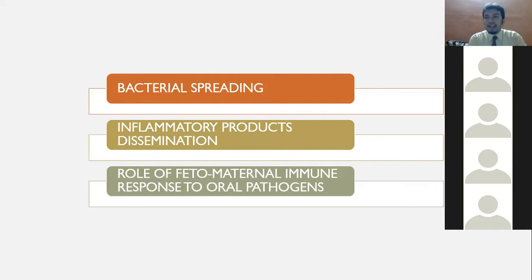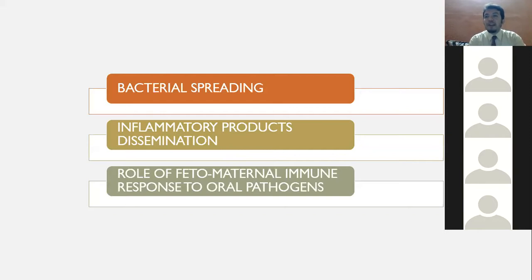You have bacterial spreading, that means the bacteria which are present in the oral cavity. We can attribute it to P. gingivalis or P. intermedia. Now, these bacteria spread along the systemic circulation and can penetrate into the placenta and can enter into the amniotic fluid. They found Fusobacterium nucleatum in the amniotic fluid. They found P. intermedia in the amniotic fluid. So bacterial spreading is most important.